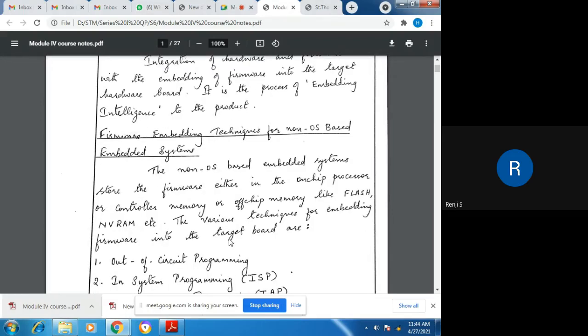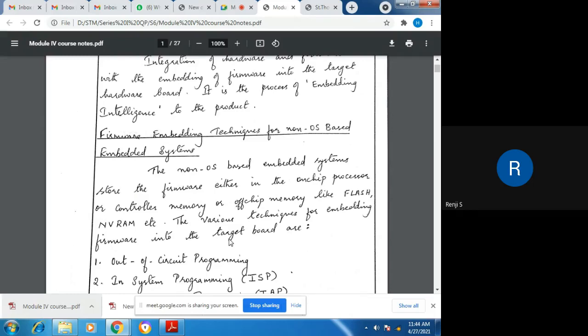Now, firmware embedding techniques can be applied. As I said earlier, in the first module, embedded systems can be either OS-based embedded systems or non-OS-based embedded systems. That is, it is not necessary that all embedded systems should have an OS. Simple applications like electronic toys don't have an OS.